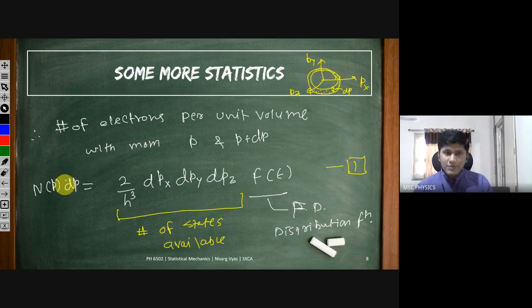So this dp is the thickness of that spherical shell in momentum space. That's why we took dp here and not d cube p.